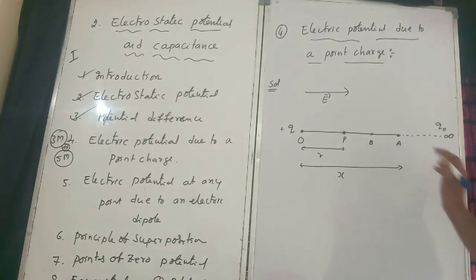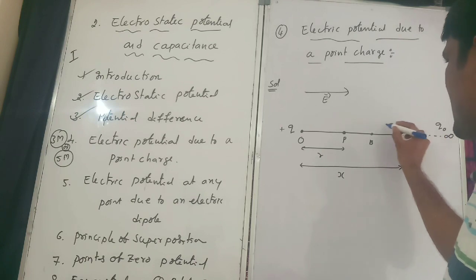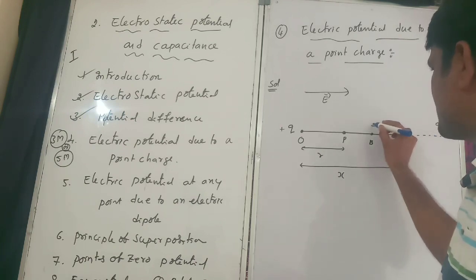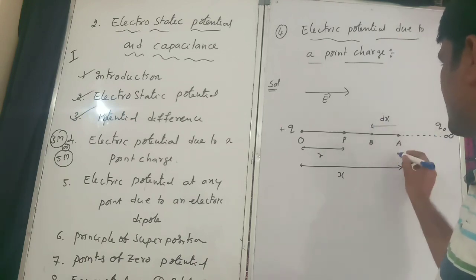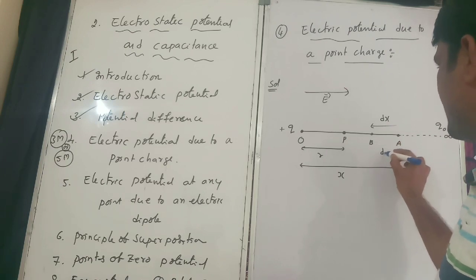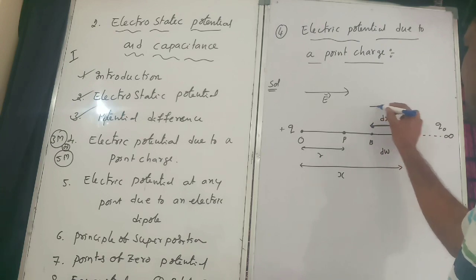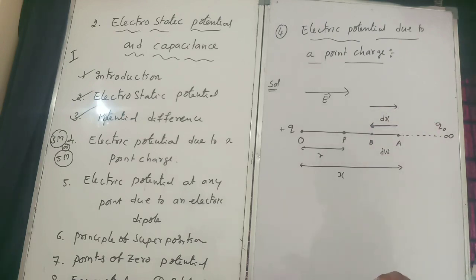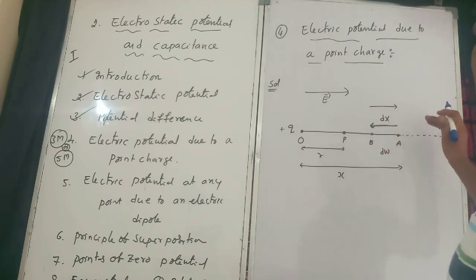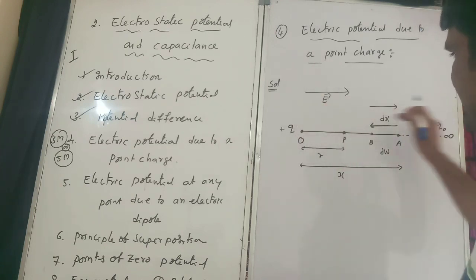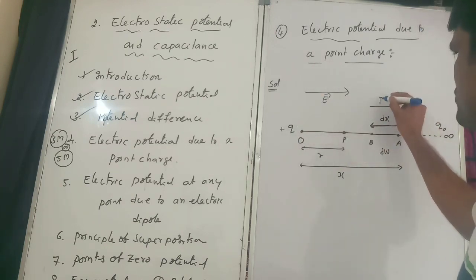From here to here I will consider a small distance, that is dx, and your work is dW. The displacement acts in this direction, the electric field acts in this direction, and I will consider the force also.